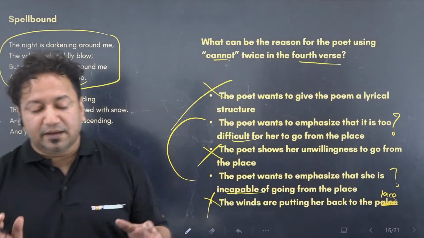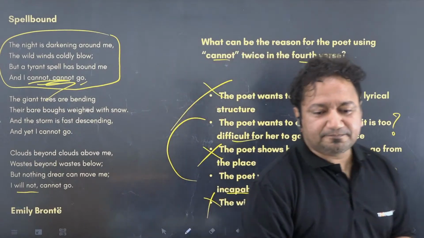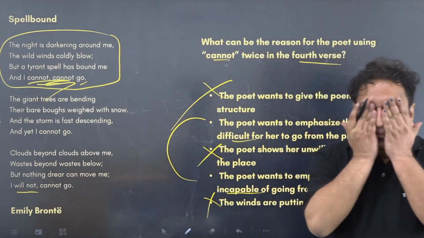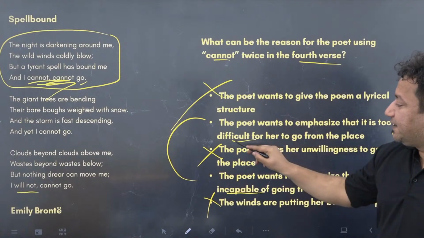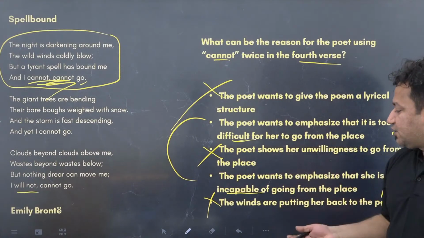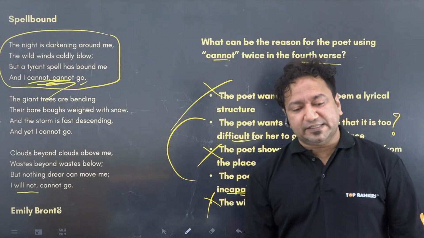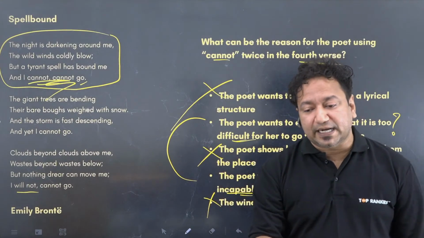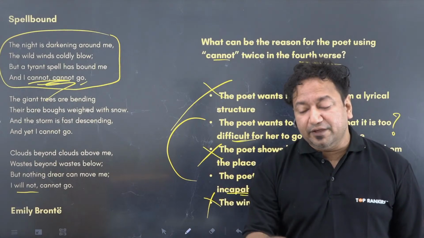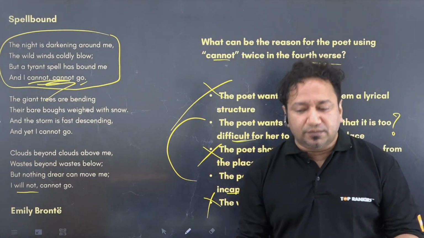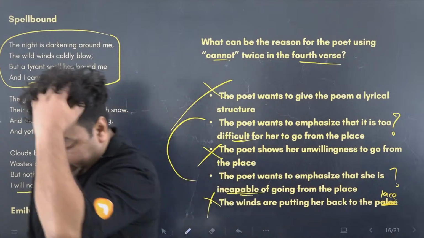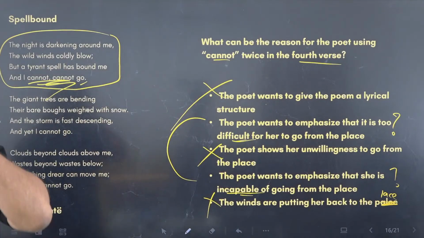Now understand. If you say I cannot go, that means it's difficult for you to go. It also means they're incapable of going from there. But if you emphasize on that word again, what does that mean? That even if you want to go, you cannot go. Whenever something is difficult, it is still possible.